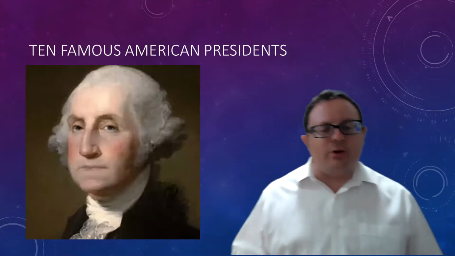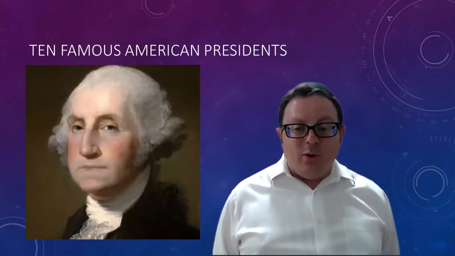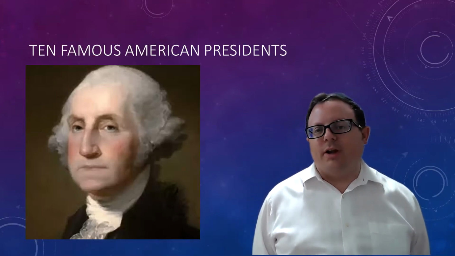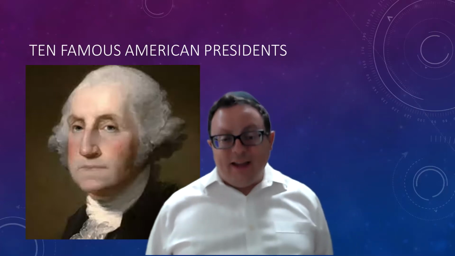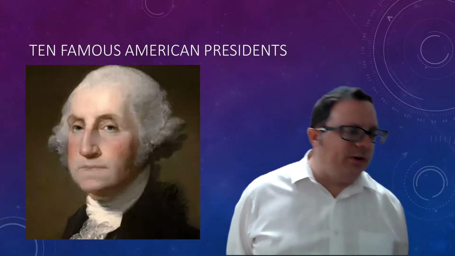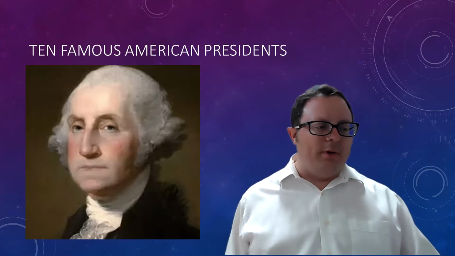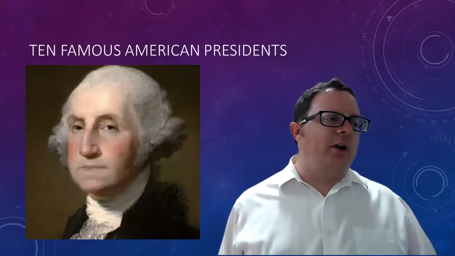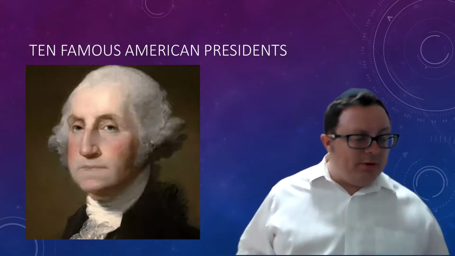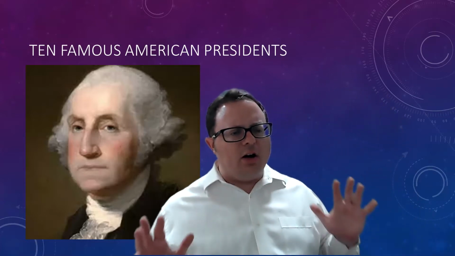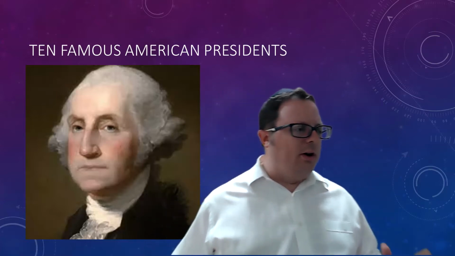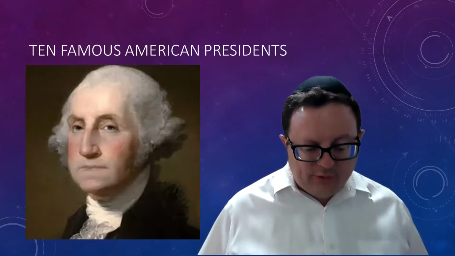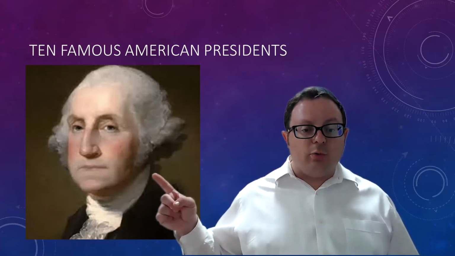Okay. Now, before George Washington was president, he was the general of the United States Revolutionary Army. What that means is that the land of America used to be under England. England used to rule America, and they did not do it in a nice way. Today, we're friends with England. We weren't always friends. And the people living in America decided they are going to have a war against England, and they're going to become free. And the general, the person in charge of the army, was George Washington.